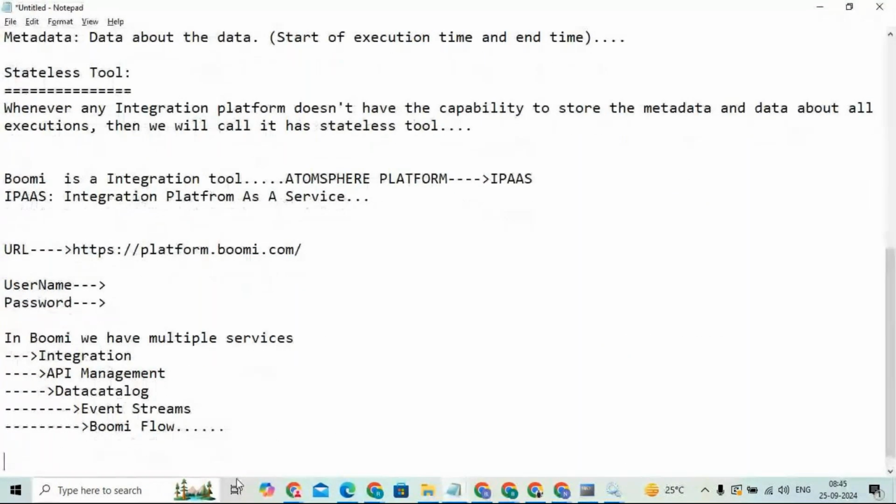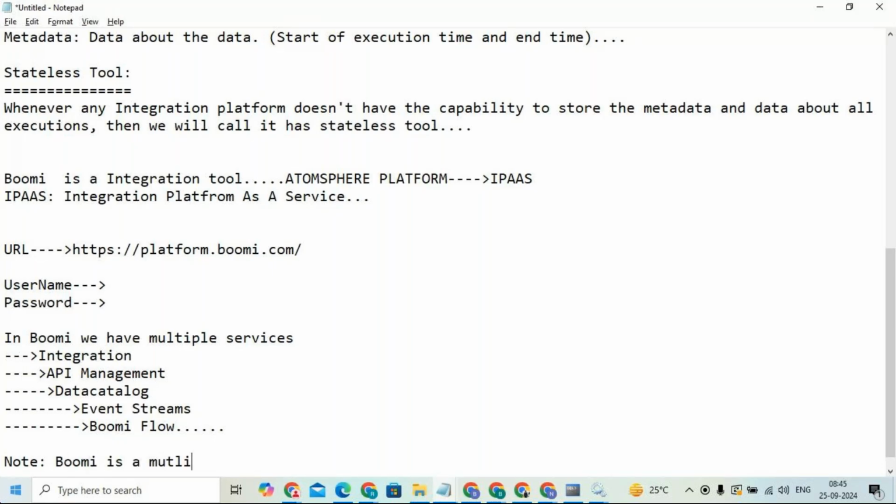Very, very important note. What do you mean by multi-tenant, or what do you mean by single tenant? Boomi is a multi-tenant architecture. Multi-tenant means multiple users.